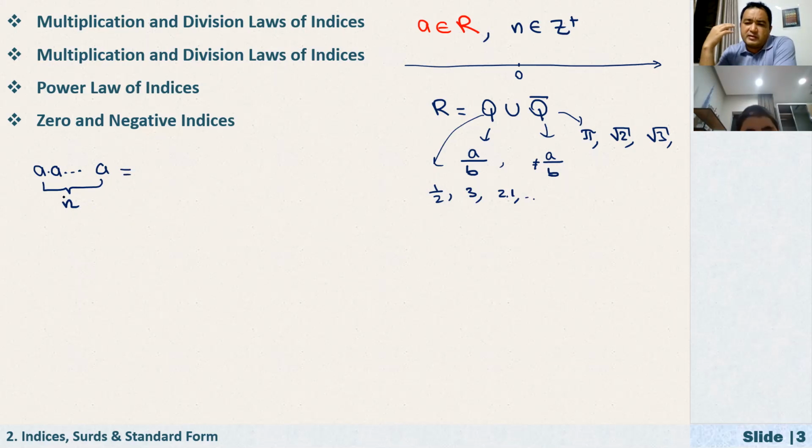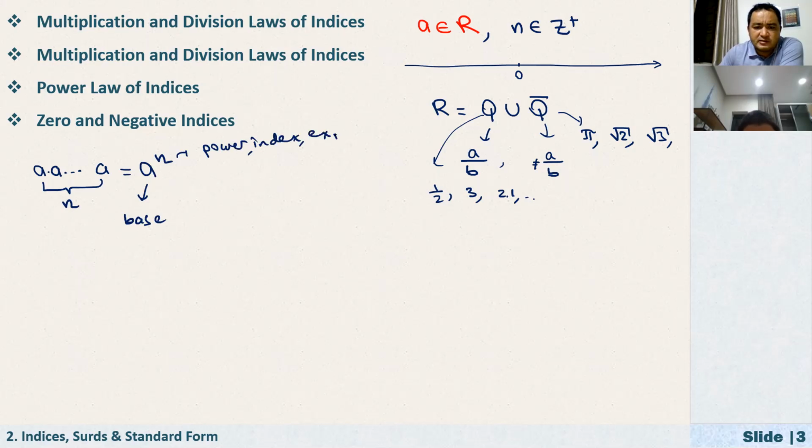So mathematicians introduce a compact notation. How can we describe this product in a very simple way? If a number is multiplied by itself n times, we can just write it as a to the power of n. Here, this a we call the base, and this n we call the power, or index, or exponent. They all mean the same thing here.